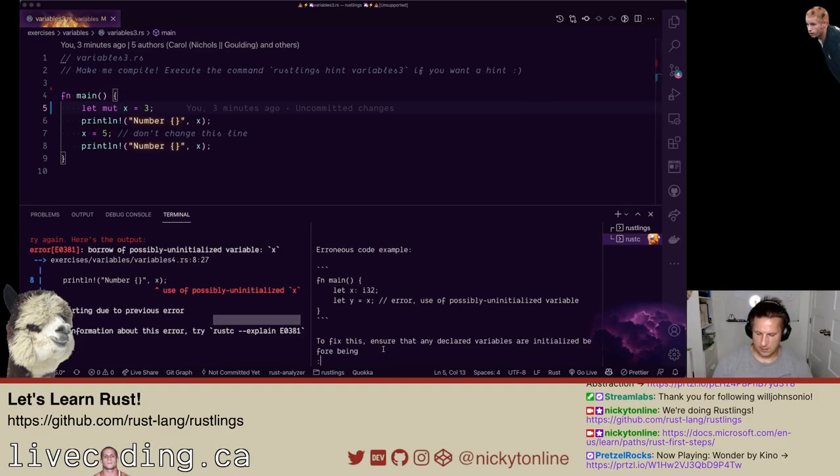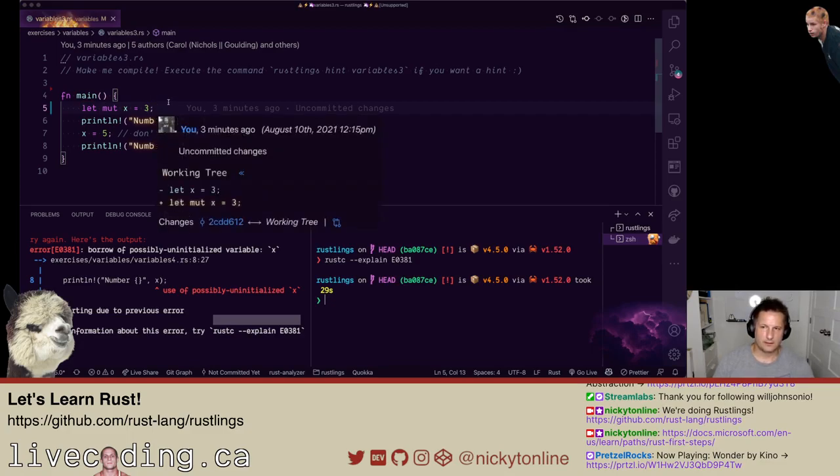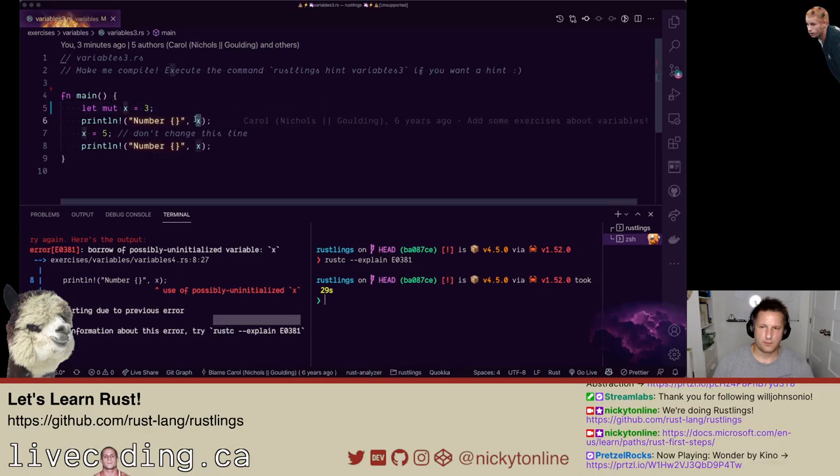Let's do, I think you can do a hint. Let's see, it's mutable. Well, let me think about this for a minute. We say it's mutable. The x is equal to 3. We print it out, and then we set it to x equal to 5. Why would x potentially not be set to anything? I'm guessing it has to do with the mutable value here. But the thing I don't understand is, from what I remember in Rust, this is set here. This is guaranteed to be there. And then we're setting it again, which should still be guaranteed. I'm not really sure why.